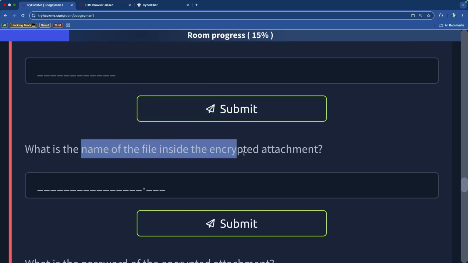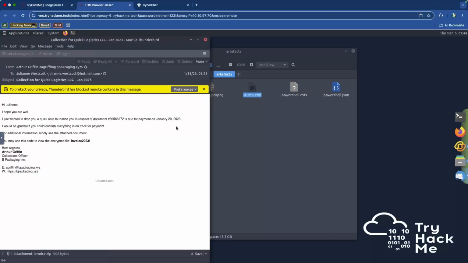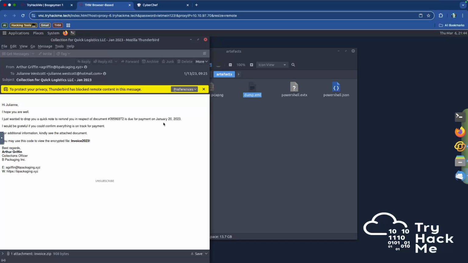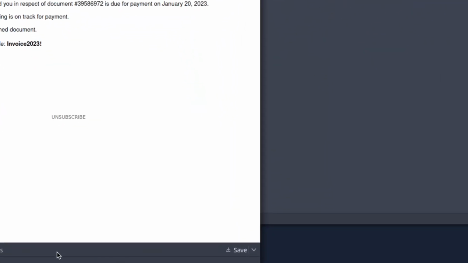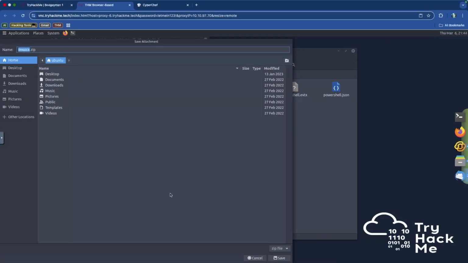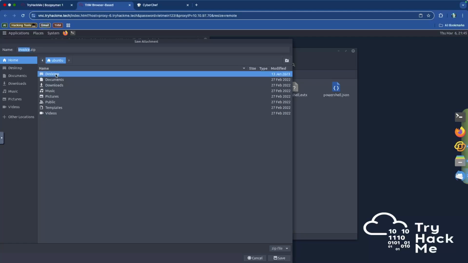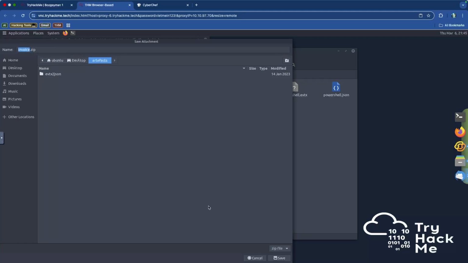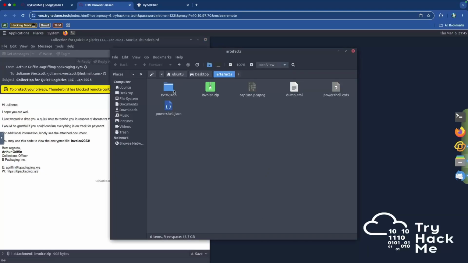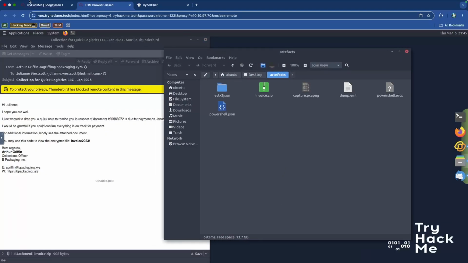Then, what is the name of the file inside of the encrypted attachment? I want to say it's invoice.zip. No, it's not, because we need to actually unzip it, so I would need to download that file. Let me write down here, we see invoice.zip. So we're going to save it onto the desktop inside of the artifacts. We'll save the zip file inside of our artifacts, and there it is. Then we'll extract that in a quick second.